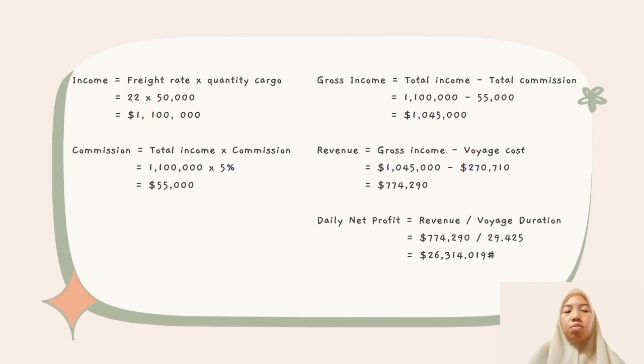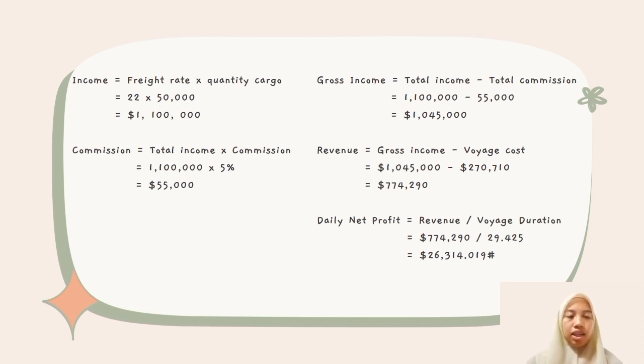And the gross income is total income minus the total commission, which is 1,100,000 minus 55,000 equal to $1,045,000. And the last one, revenue, which is gross income minus the voyage cost, which is 1,045,000 minus $270,710 equal to $774,290.